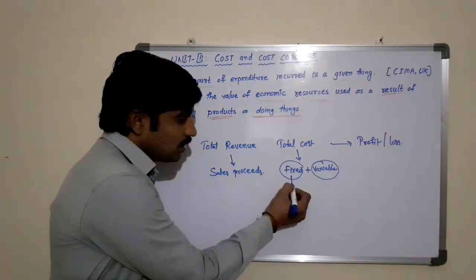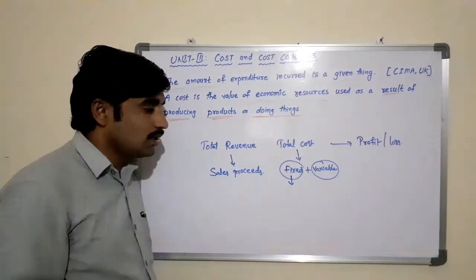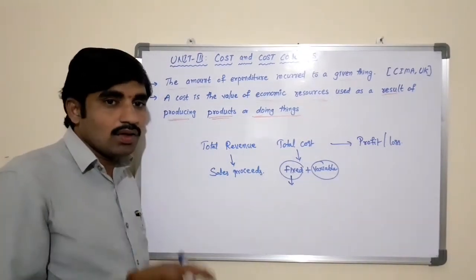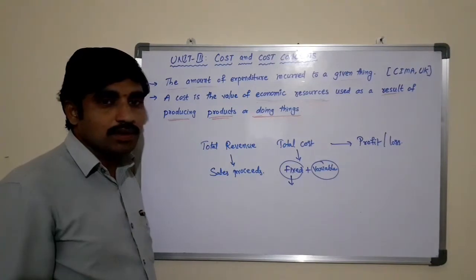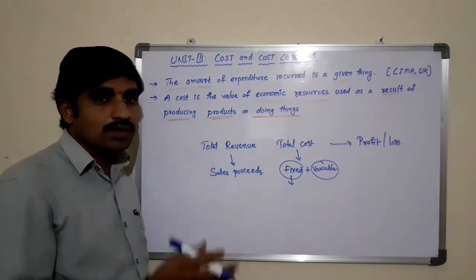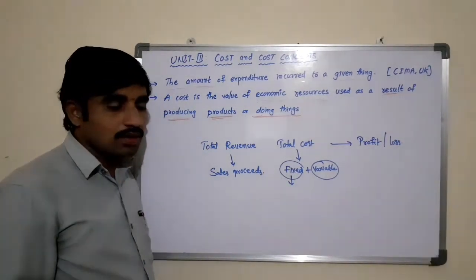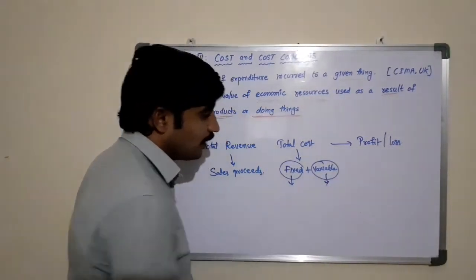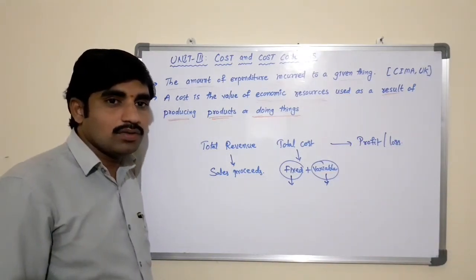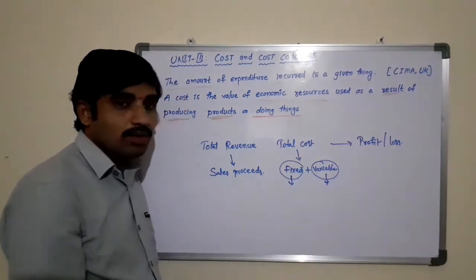Fixed cost remains fixed. It does not change at any level of production for a particular period. In the short run, the fixed cost cannot be changed. In the long run, there is no difference between fixed and variable; all the costs come under variable cost. But in the short run, variable cost is the cost which changes according to the level of production.